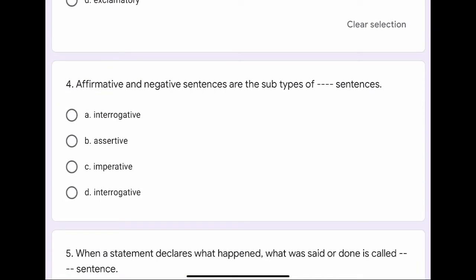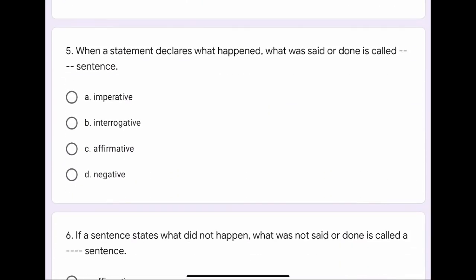Question number 4. Affirmative and negative sentences are the subtypes of dash dash sentences. The options are A. Interrogative, B. Assertive, C. Imperative, or D. Interrogative. The correct option is B. Assertive.